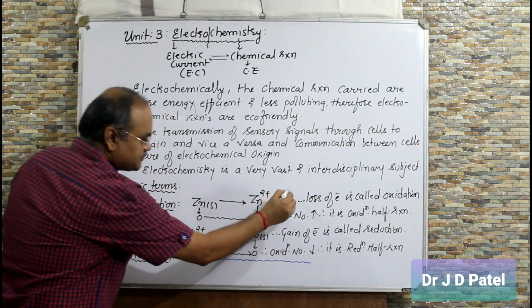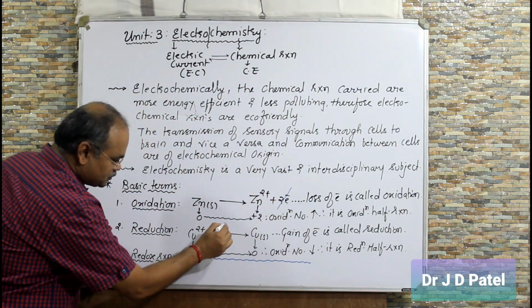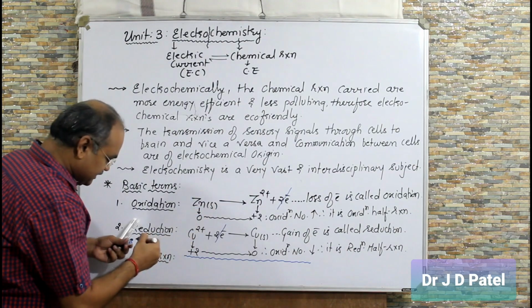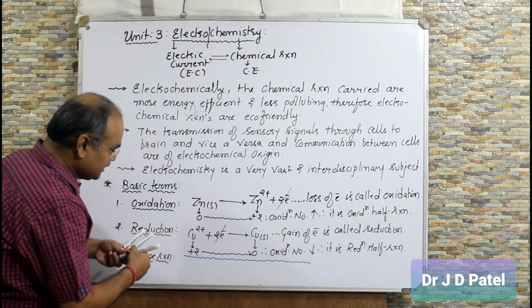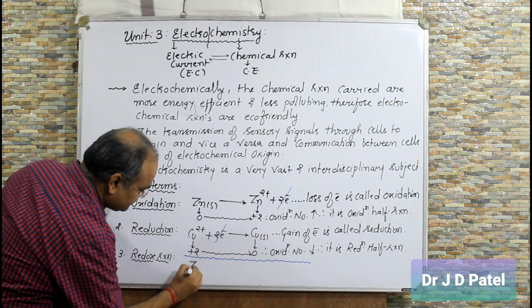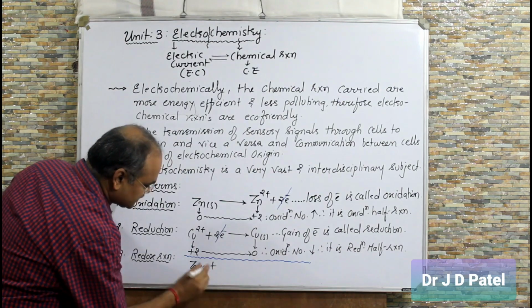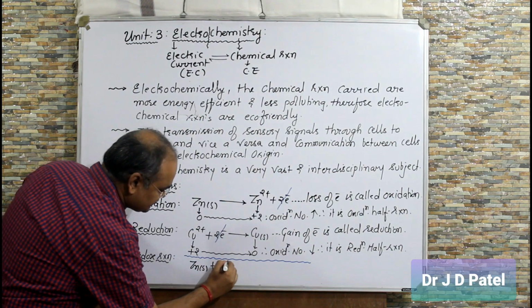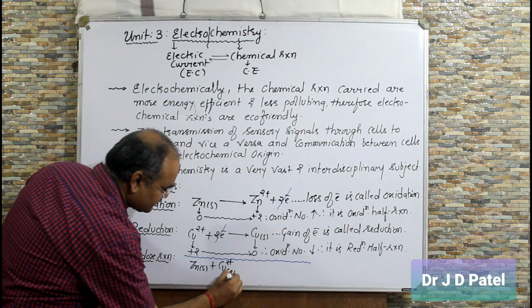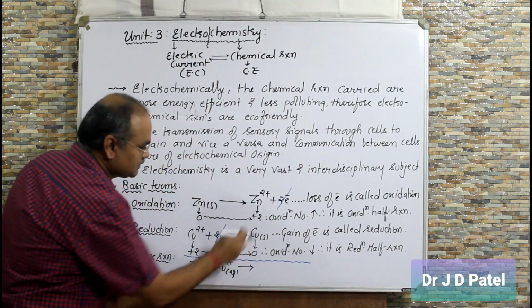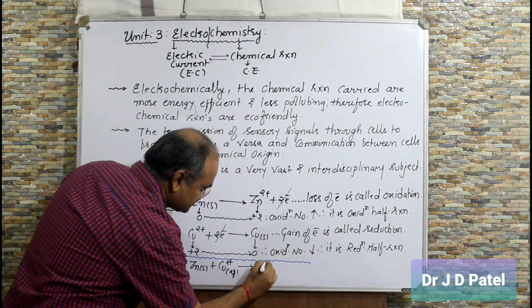These 2 electrons and these 2 electrons are cancelled. So the net reaction will be Zn solid plus Cu2 plus aqueous gives Zn2 plus aqueous